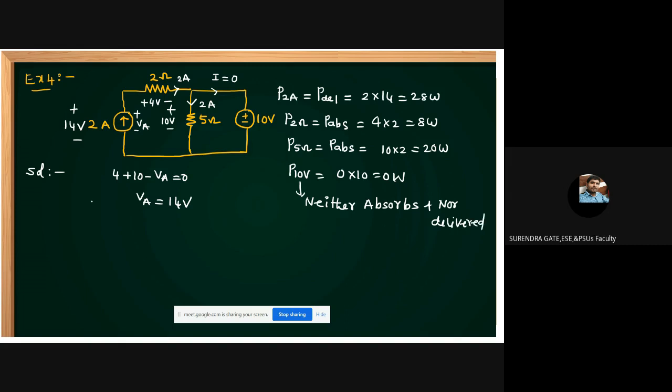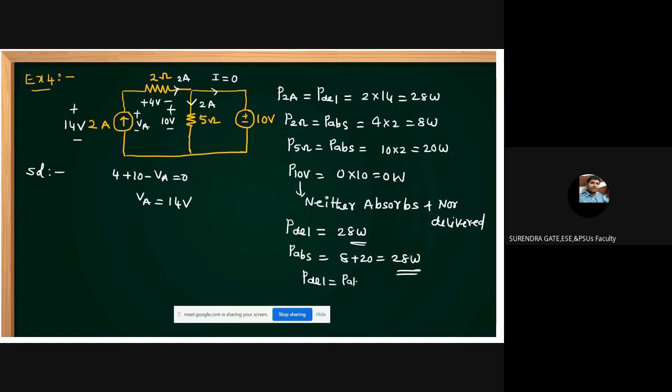Here the father is inactive; only the mother is responsible. 0 into 10, that is 0 watts. Then, is P delivered equal to P absorbed? What is P delivered, students? 28 watts. What is P absorbed, students? 8 plus 20 is 28 watts. Tellegen's theorem is verified: P delivered equals P absorbed.